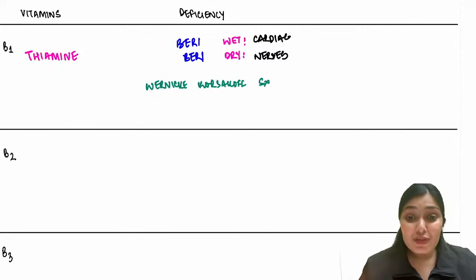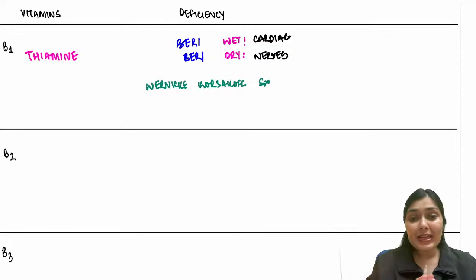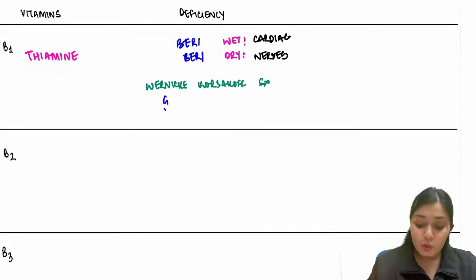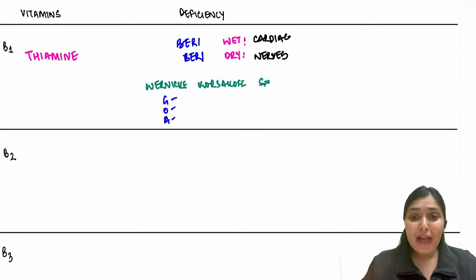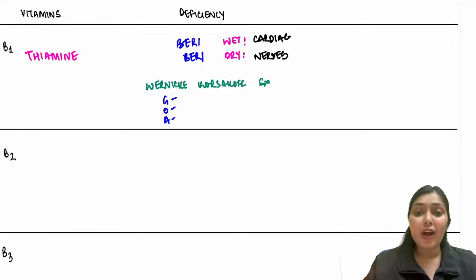And what is the constellation of symptoms that you see over here? You can easily remember that by the mnemonic Goa. In Goa, alcohol is quite cheap and you appreciate alcohol more in that Goa environment. So remember, alcoholics, Wernicke-Korsakoff, and the mnemonic to remember the constellation of symptoms is Goa.